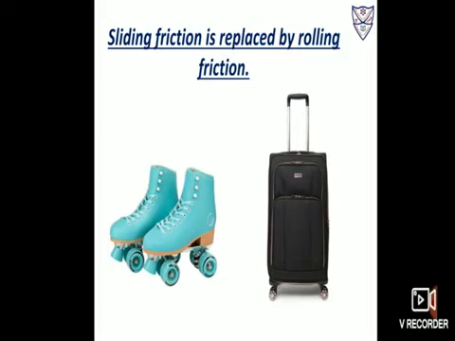Okay. So here the roller skates have been provided with tiny wheels. These wheels have very small rolling friction, which helps in fast motion of the skater. Now you can see that these days luggage such as suitcases are provided with wheels. So even a child can pull such luggage. These wheels have very small rolling friction. So that is the reason it is convenient to pull luggage fitted with rollers.